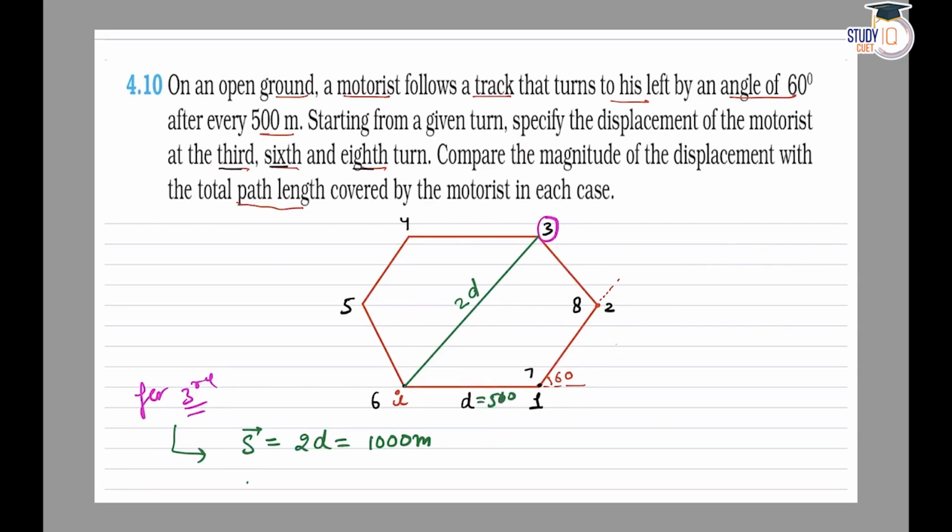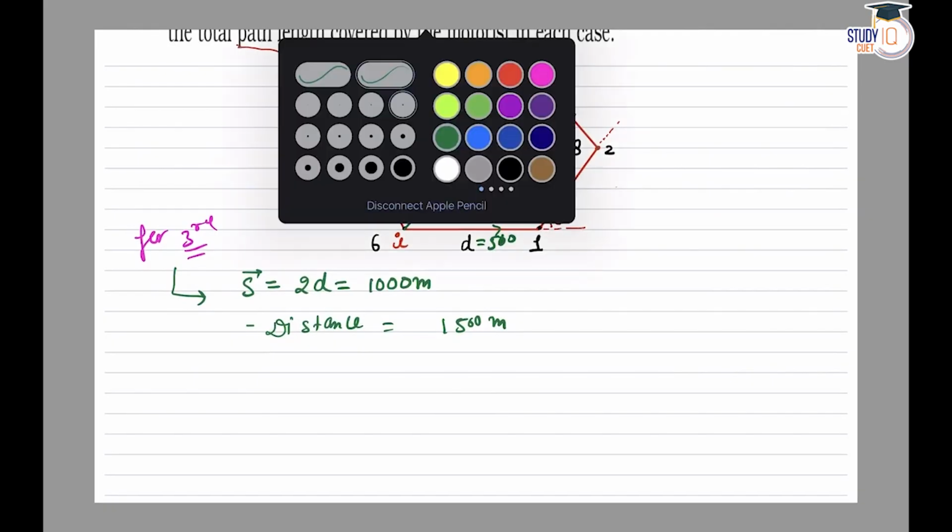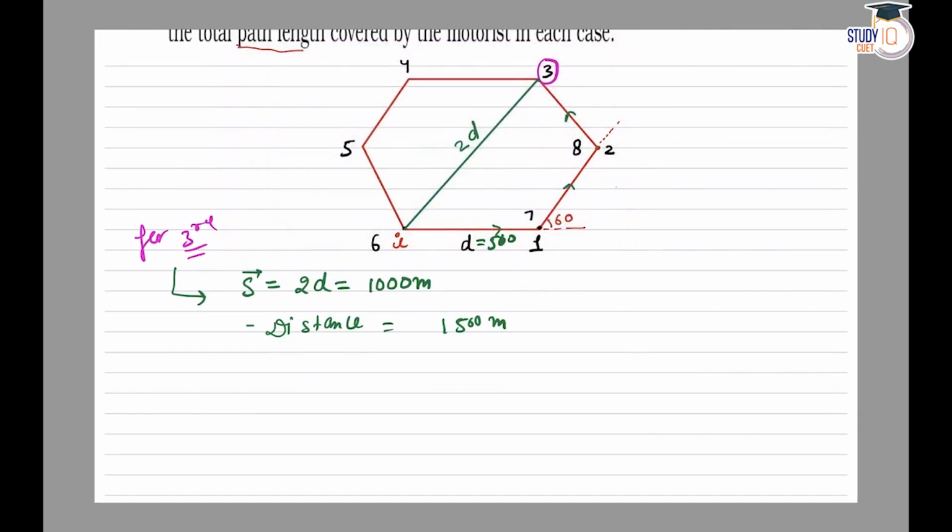Now talking about distance. Distance is equal to the actual length covered. So first he will cover 500 meters, then again 500 meters and again 500 meters. So up to the third turn, he will cover a total distance of 1500 meters. Now coming to the next, which is the sixth turn.